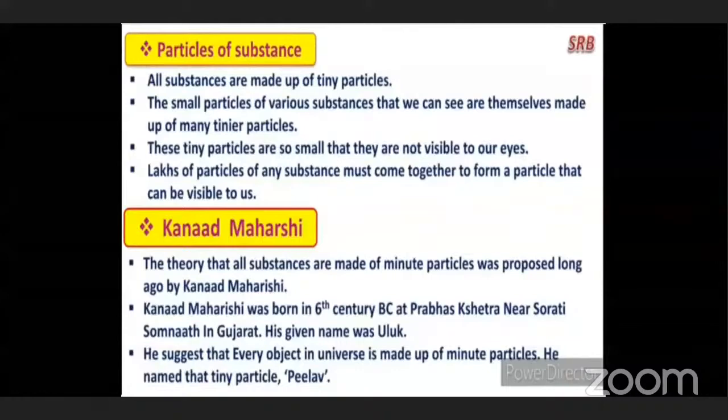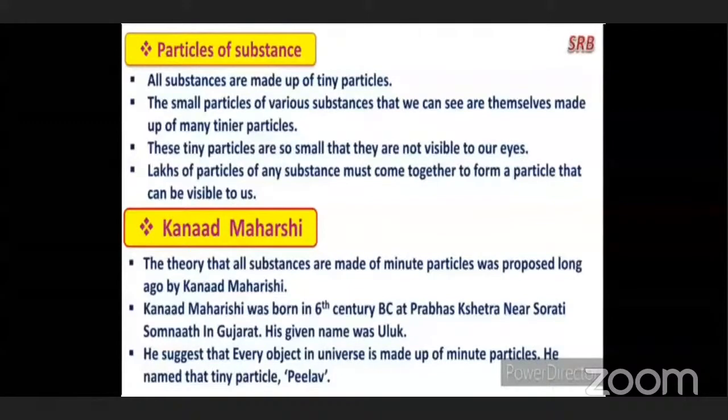Lakhs of particles of any substance must come together to form a particle that can be visible to us. Only then can we see them. So every substance is made up of tiny particles, and these particles are so small that we cannot see them with our eyes. Lakhs of particles together form a visible particle of the substance. Understood, all of you here?